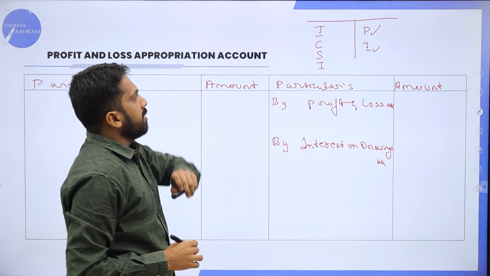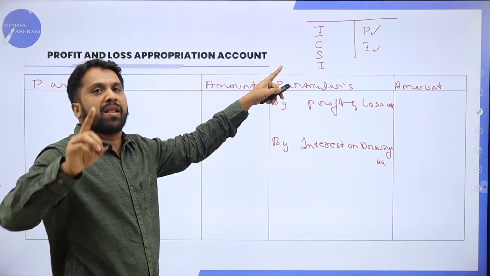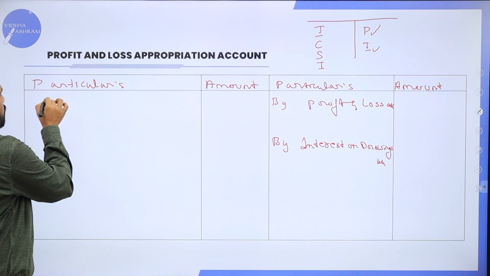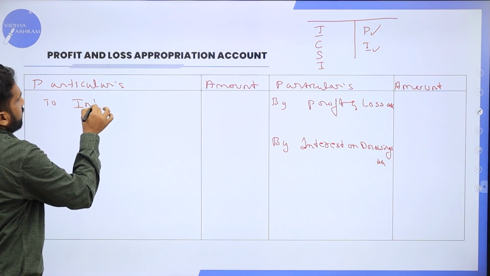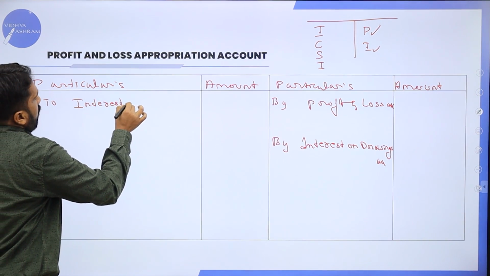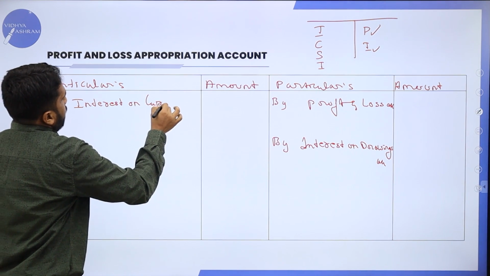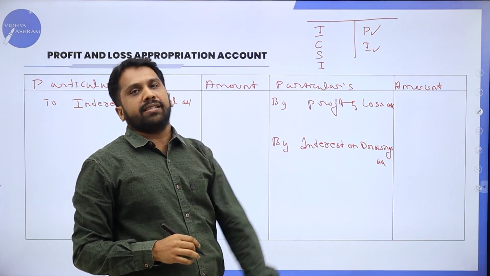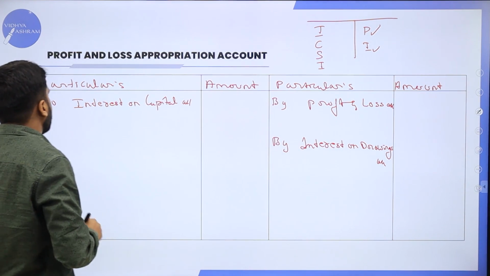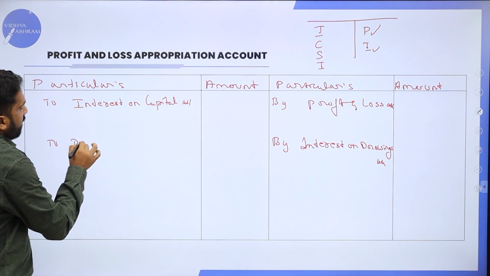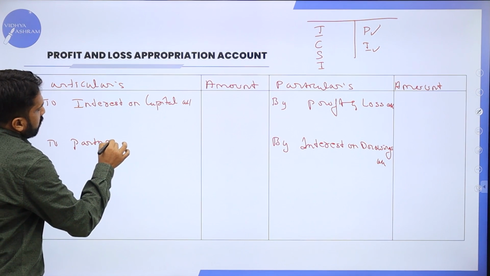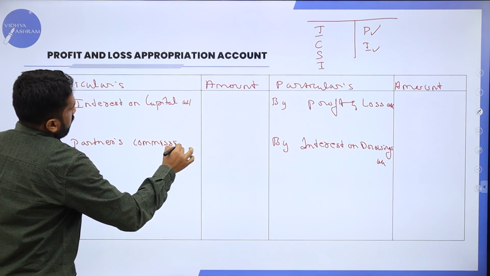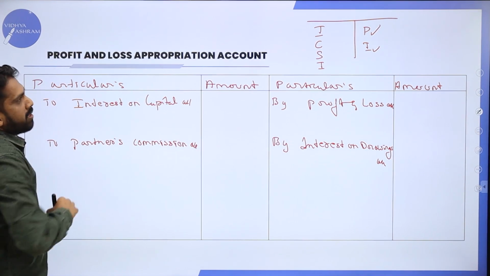Now we'll come to the debit side. What is the first one? I. I for interest on capital. Now, to interest on capital account. What is the second one? C. C for what? Commission. To partners' commission account.